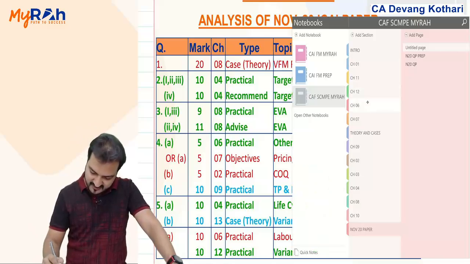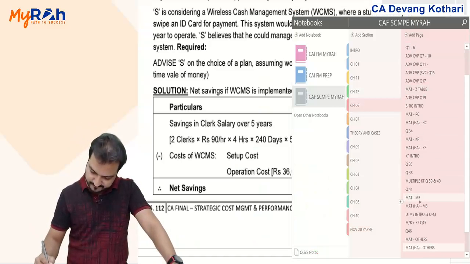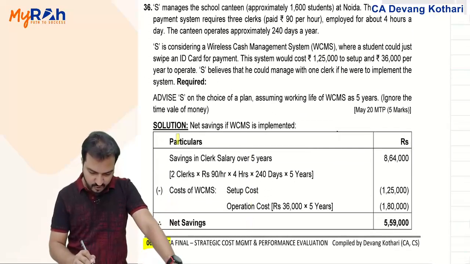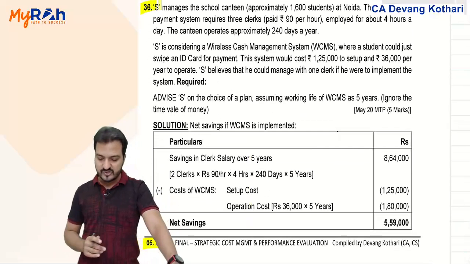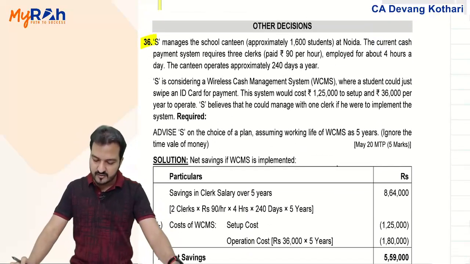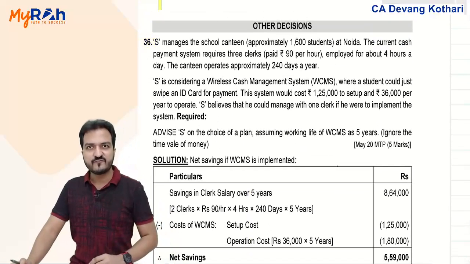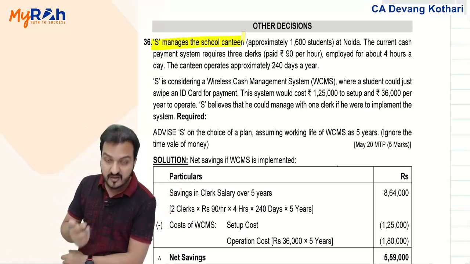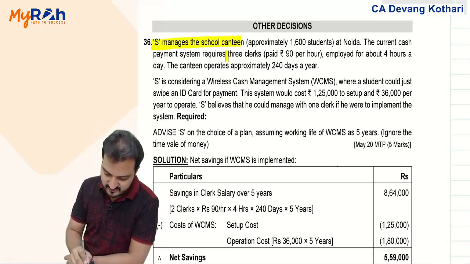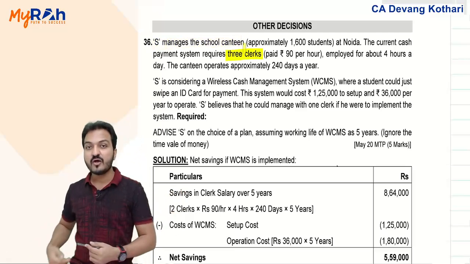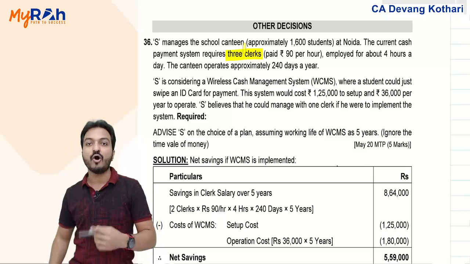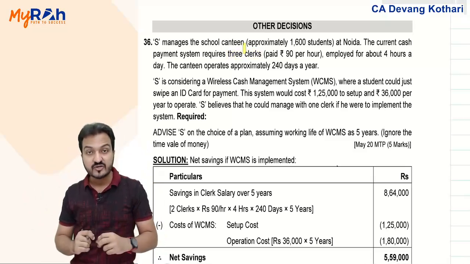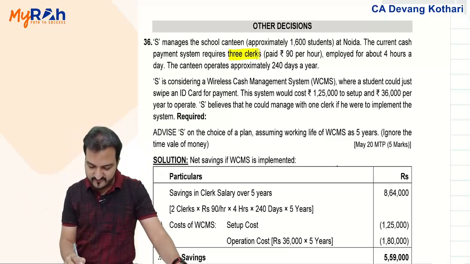If I show you that in the chapter, page 6.112, question number 36 is regarding other decisions. I'll just summarize the question for you. This was regarding a school canteen which is currently being managed using 3 clerks, and they got an offer for using an automated system for payment collection instead of a manual system with 3 clerks.